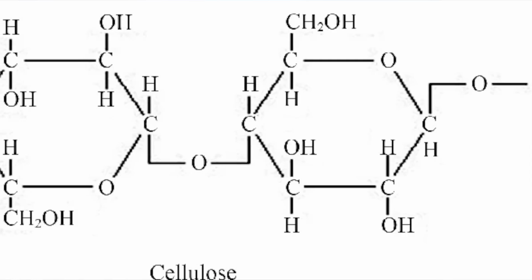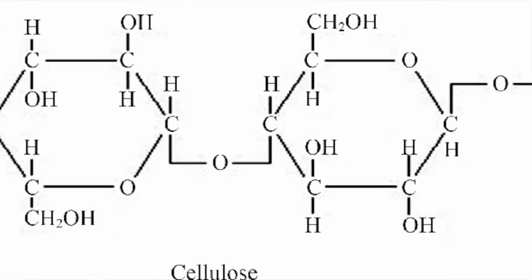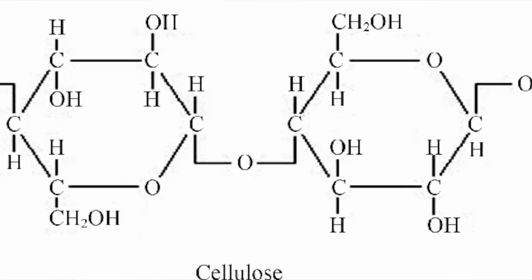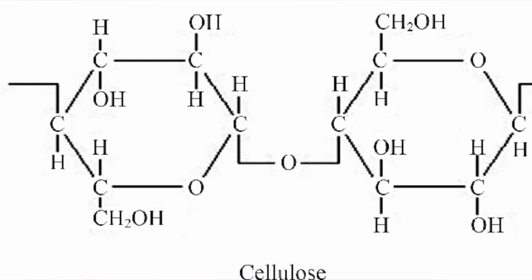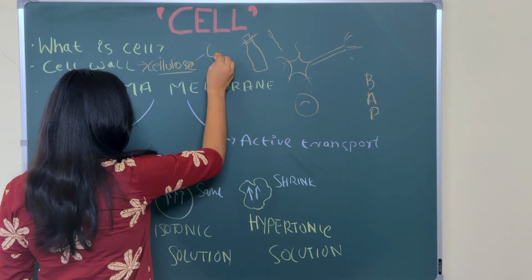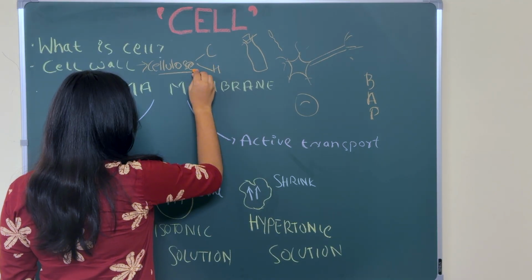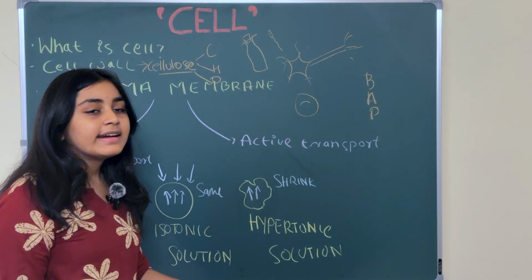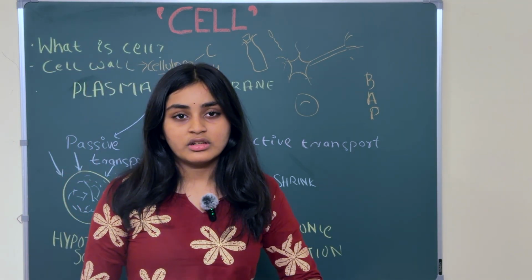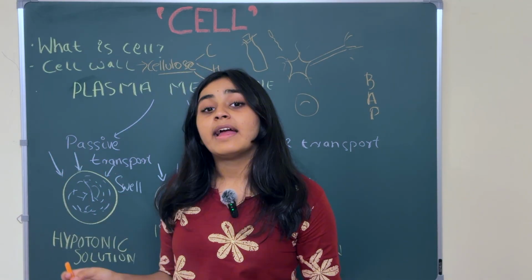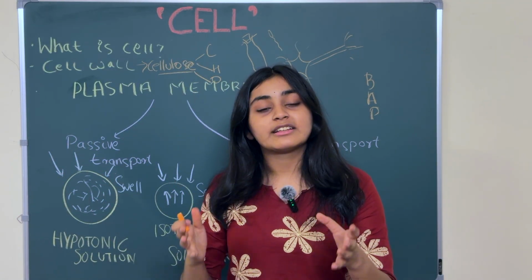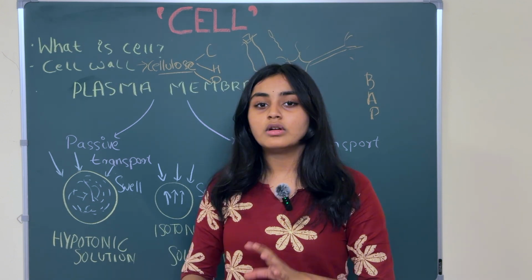It mainly contains cellulose. What is cellulose? Cellulose is made up of three things: carbon, hydrogen, and oxygen. The long chains of these three make our cellulose, and our cell wall is mainly composed of cellulose.